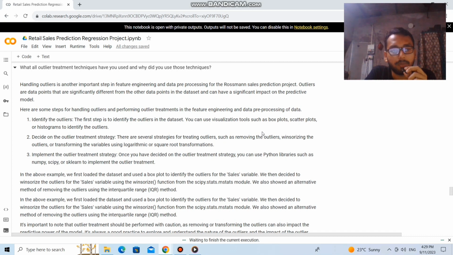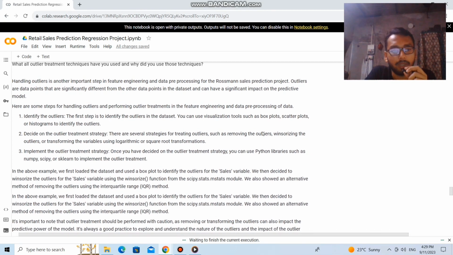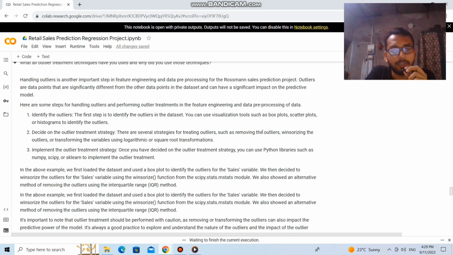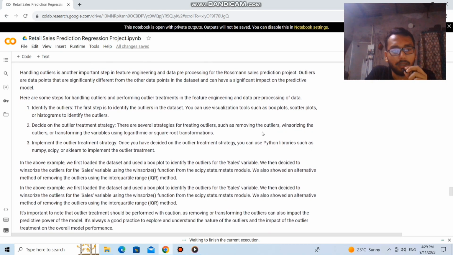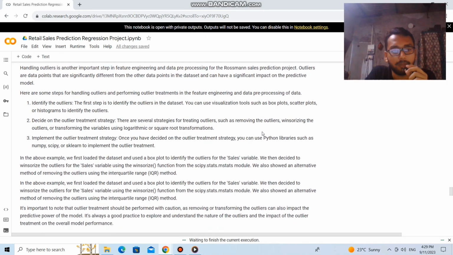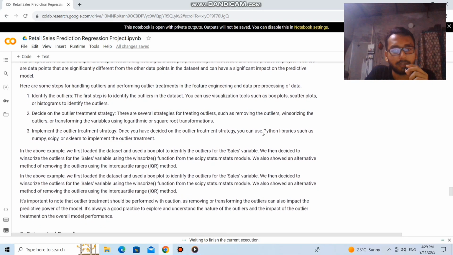Here are some steps for handling outliers. Identify the outliers. The first step is to identify the outliers in the dataset. You can use visualization tools such as box plots, scatter plots, or histograms to identify the outliers.